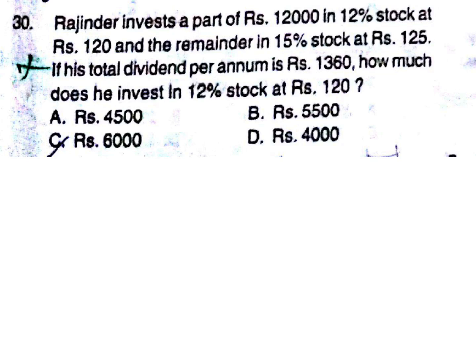Rajinder invests a part of Rs 12000 in 12% stock at Rs 120 and the remainder in 15% stock at Rs 125. If his total dividend per annum is Rs 1360, how much does he invest in 12% stock at Rs 120? Sometimes some questions will take more time. If they are taking more time, then leave it. Skip that question. Because in 150 minutes you have to solve 200 questions.